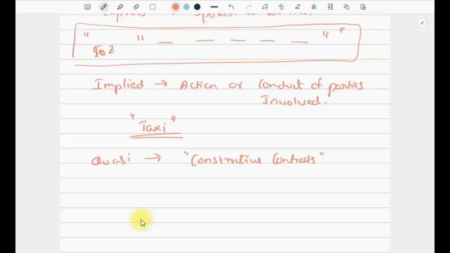But you have spent expenses related to taking care of the dog, right? However, if the owner refuses to reimburse you for the expenses you incurred while taking care of the dog, you could seek relief through a quasi contract. Through a quasi contract, you can get reimbursed for all the expenses you incurred for the dog.